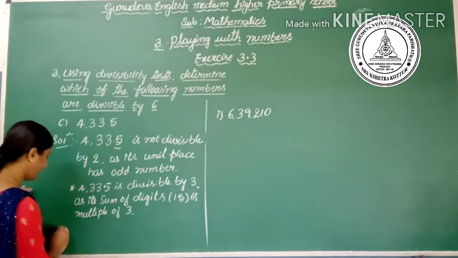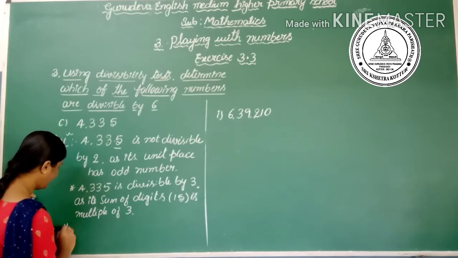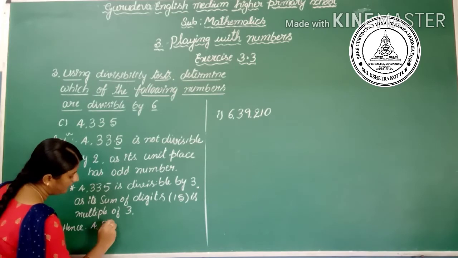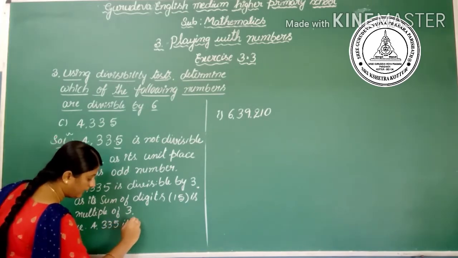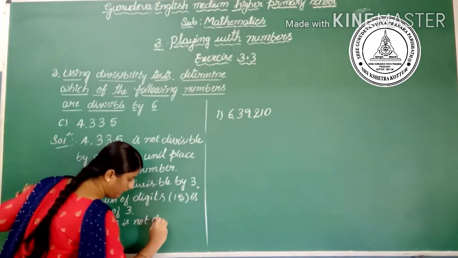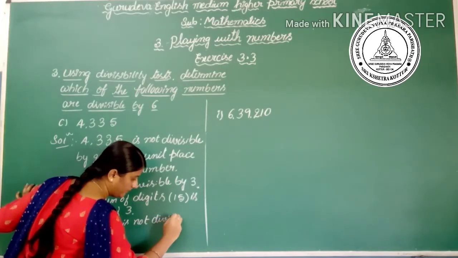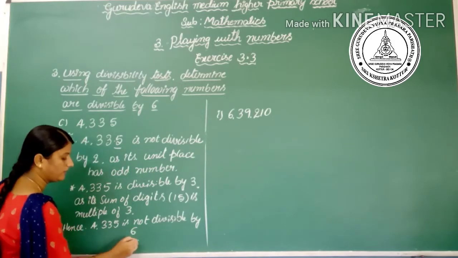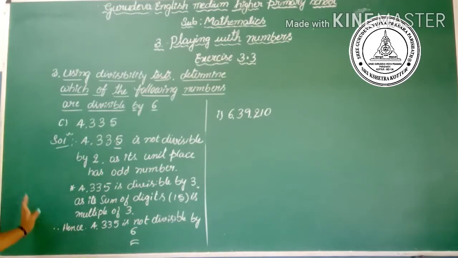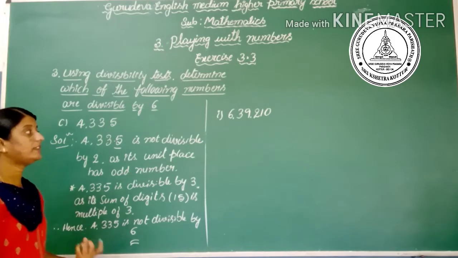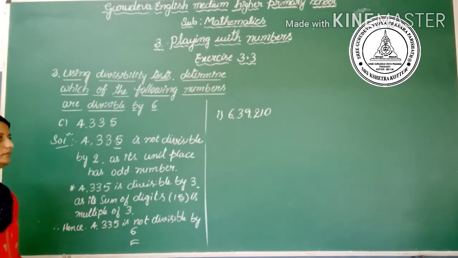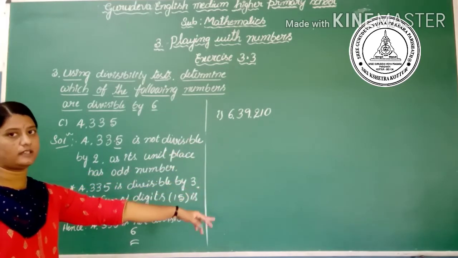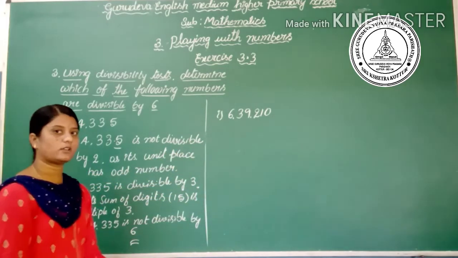Okay? Yes. Therefore, hence 4335 is not divisible by 6. Okay? Yes. Similarly, let's check the other number, that is 6,39,210, whether it is divisible by 6 or not.